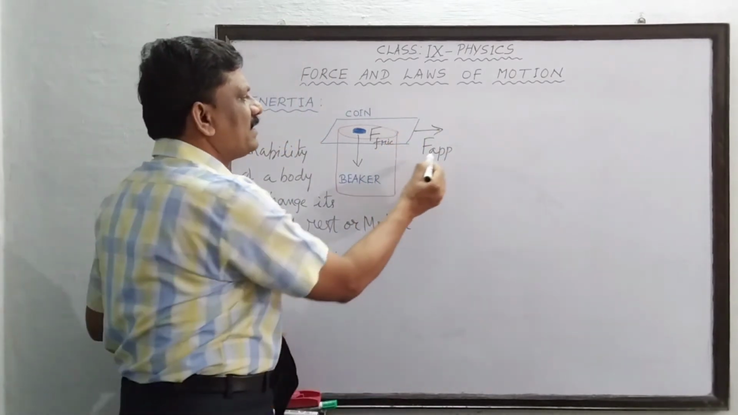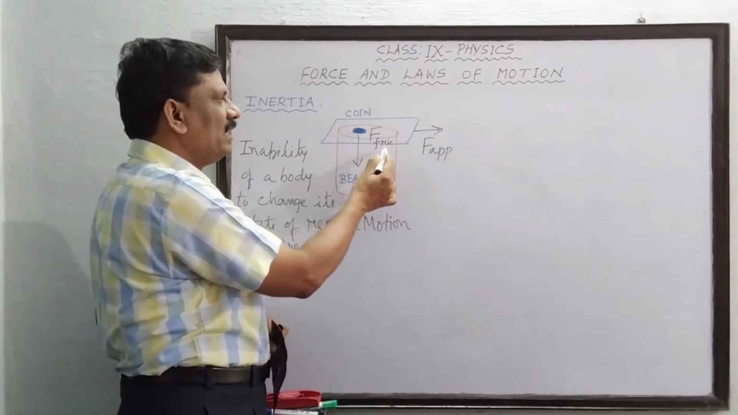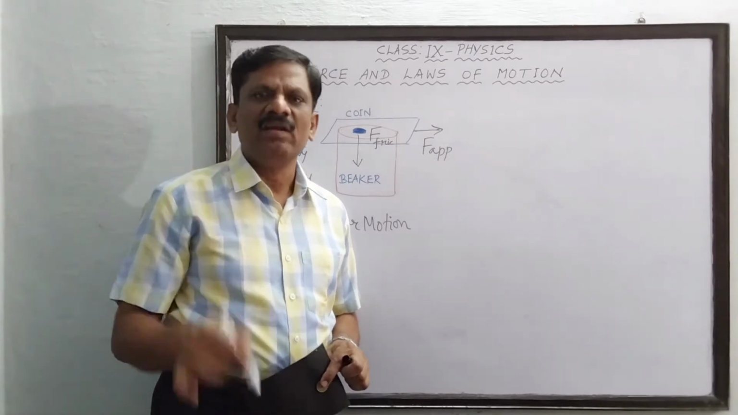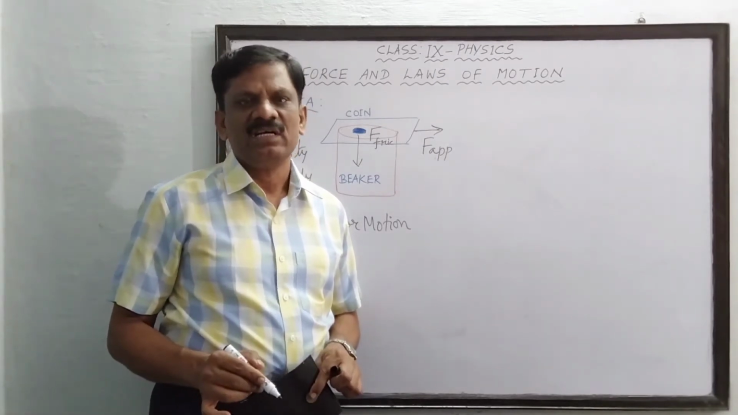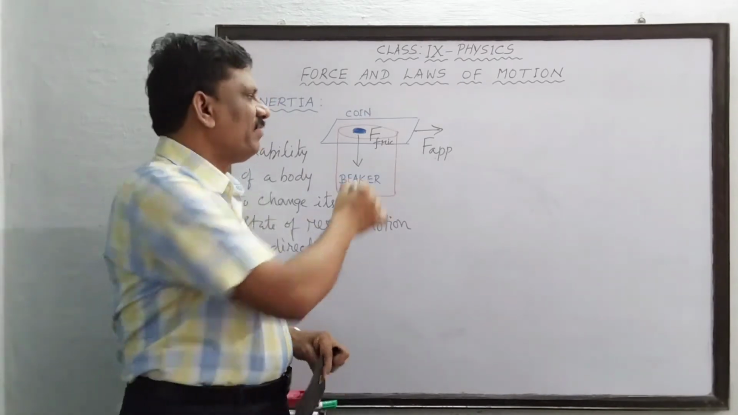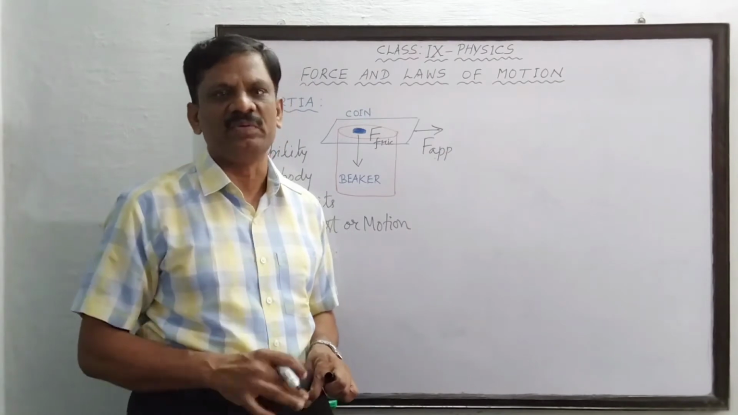In which case, see, if F applied is greater than this frictional force, then only the cardboard will come away with us, and the coin will fall due to inertia of rest. In the same example, if F applied is lesser than the frictional force, then the coin also will come along with the cardboard. That is a different situation.